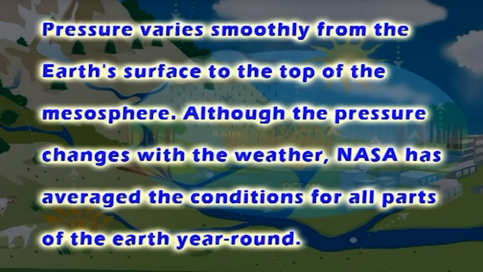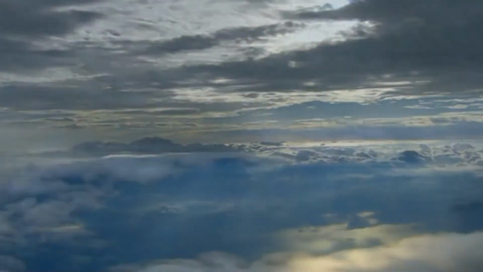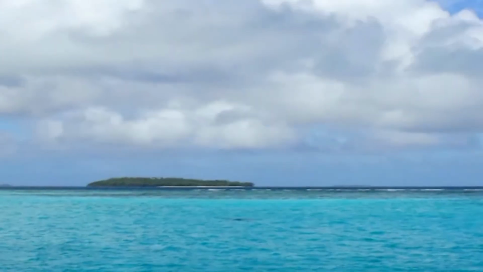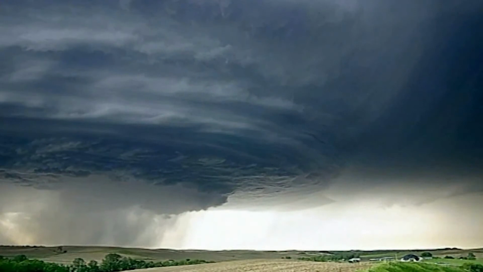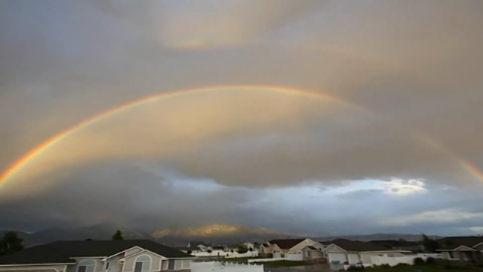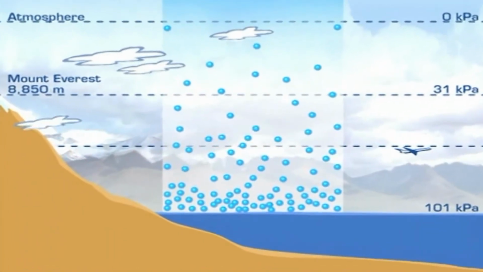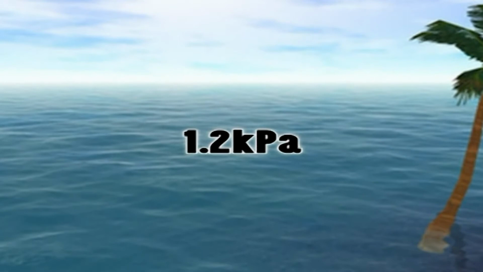Pressure varies smoothly from the Earth's surface to the top of the mesosphere. Although the pressure changes with the weather, NASA has averaged the conditions for all parts of the Earth year round. As altitude increases, atmospheric pressure decreases. One can calculate the atmospheric pressure at a given altitude. Temperature and humidity also affect the atmospheric pressure, and it is necessary to know these to compute an accurate figure. At low altitudes above the sea level, the pressure decreases by about 1.2 kilopascal for every 100 meters.